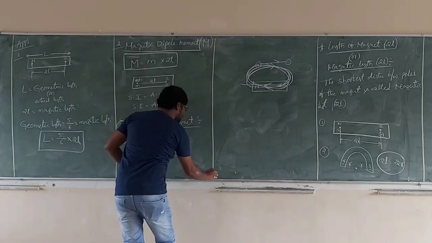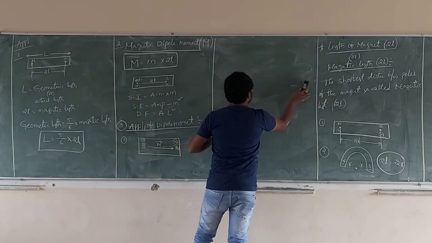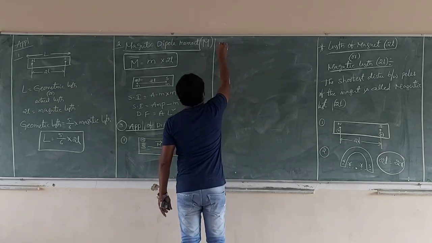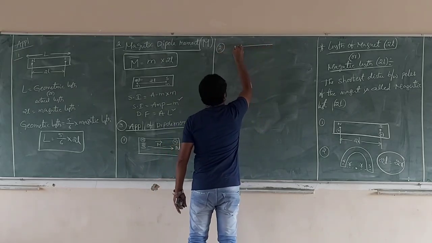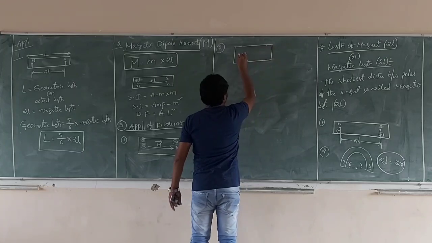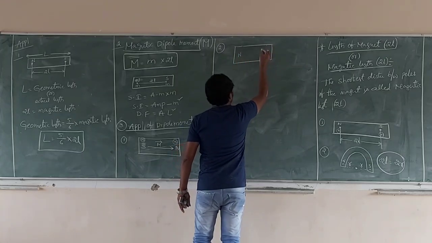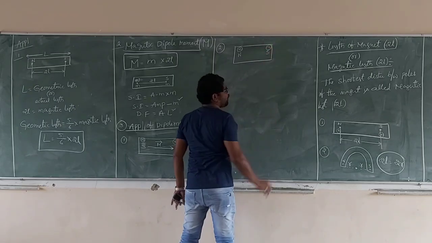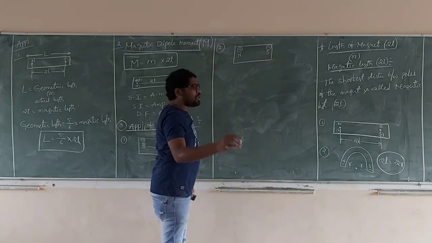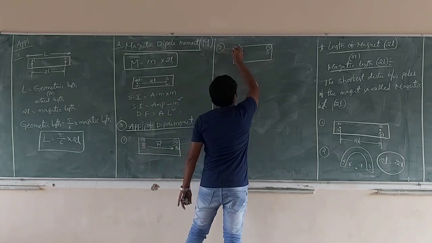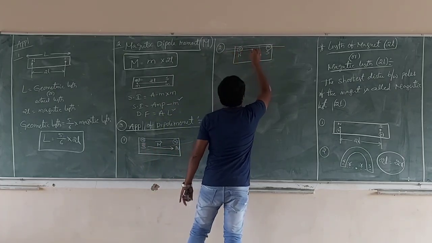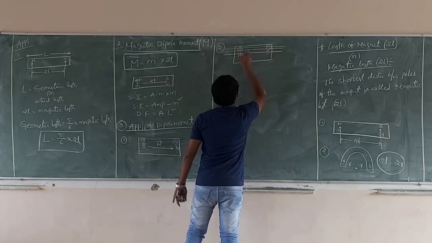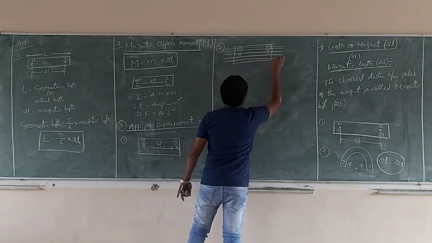Now we go for another application of the same magnetic moment. See carefully. Suppose this is a bar magnet with north pole, south pole, pole strength m, magnetic moment capital M, and length 2l. Now the bar magnet is cut into n parts parallel to its length.